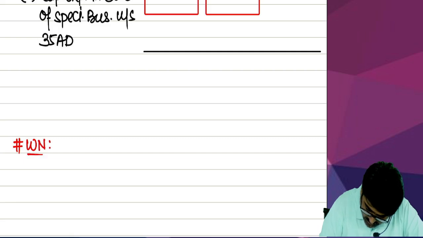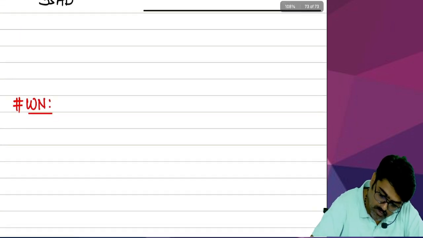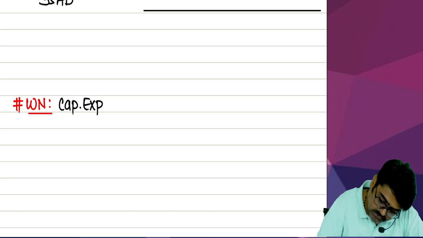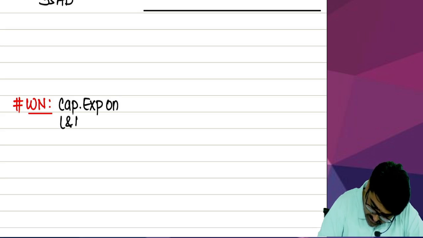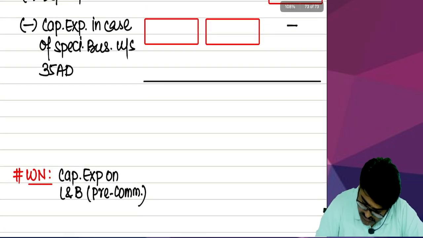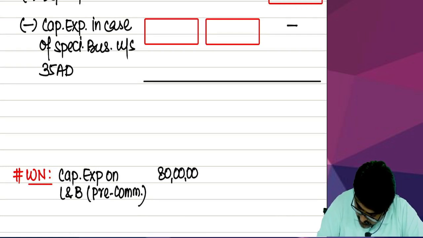In this working note, I am going to take capital expenditure on land and building. I will write pre-commencement. How much? 80 lakhs. The second one is how much? 60 lakhs.